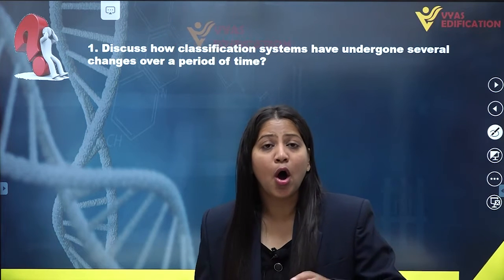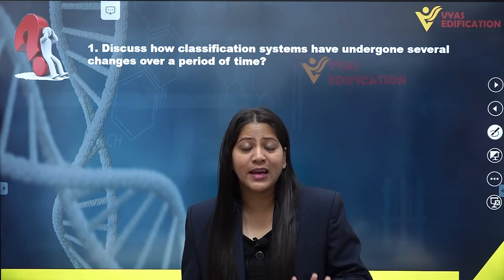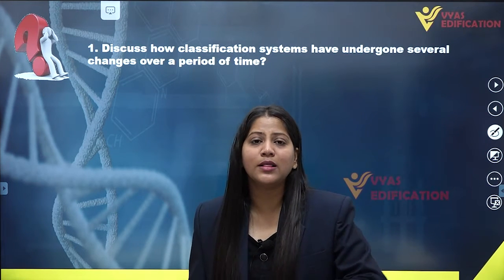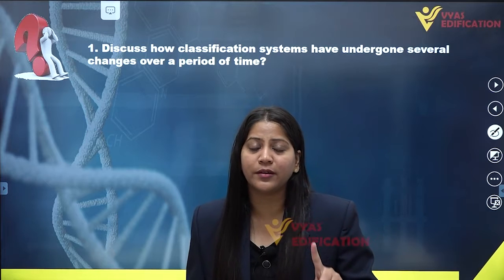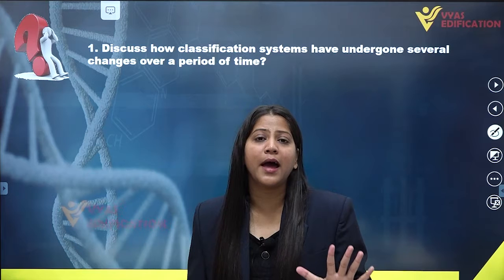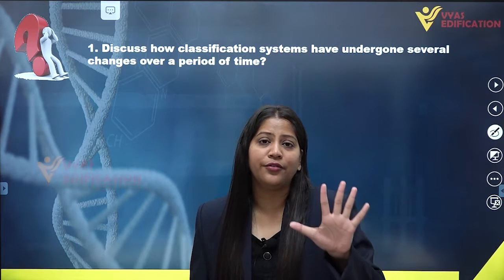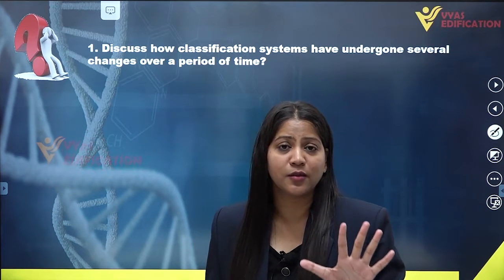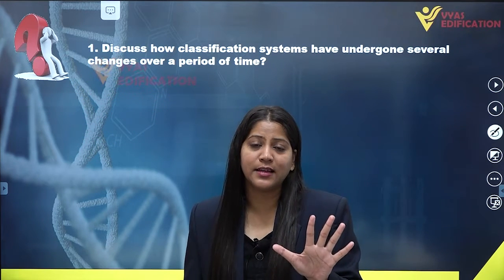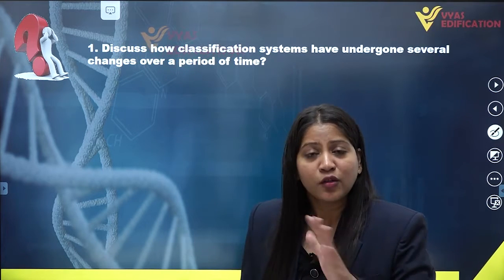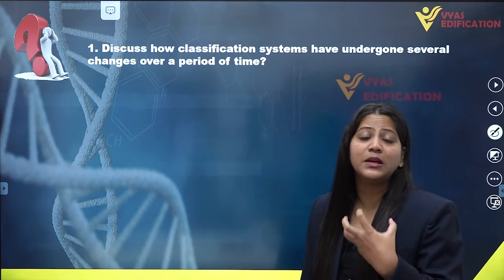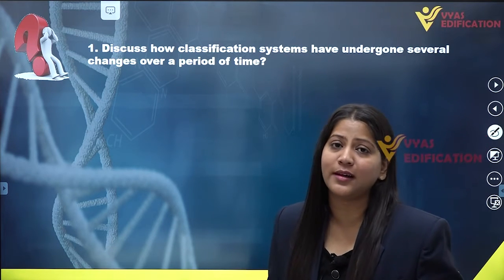He classified all the organisms into 5 categories or big groups, and he named these 5 categories as kingdom Monera, kingdom Protista, kingdom Fungi, kingdom Plantae and kingdom Animalia. So we have a 5-kingdom system of classification which was proposed by a scientist named R.H. Whittaker. So this is how, over a period of time, several changes have been made in the system of classification.